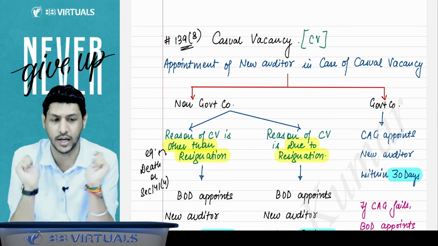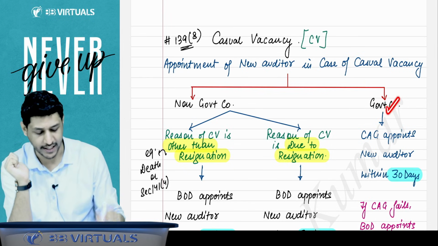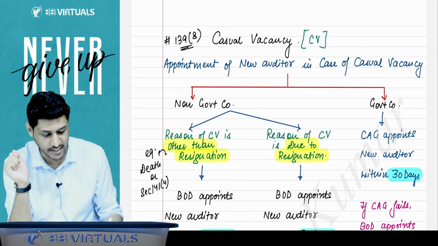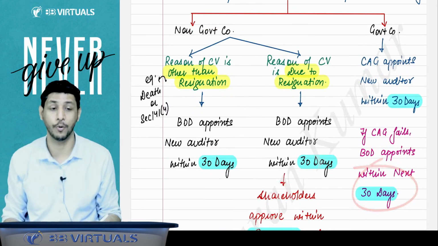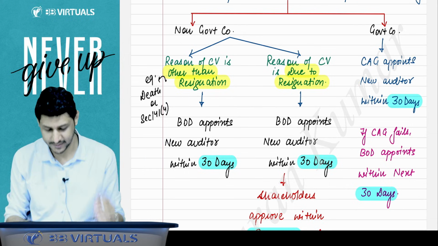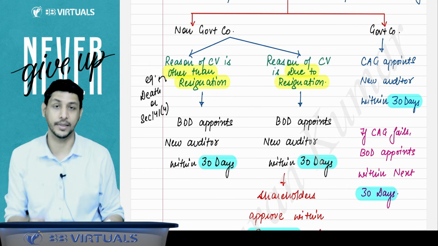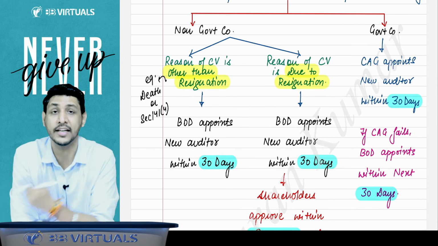These are the reasons of casual vacancy. If the casual vacancy arises in a government company, then CAG will appoint the new auditor within a period of 30 days. And if CAG fails, then the board will appoint within the next 30 days. In a non-government company, you have to check what is the reason for the casual vacancy.